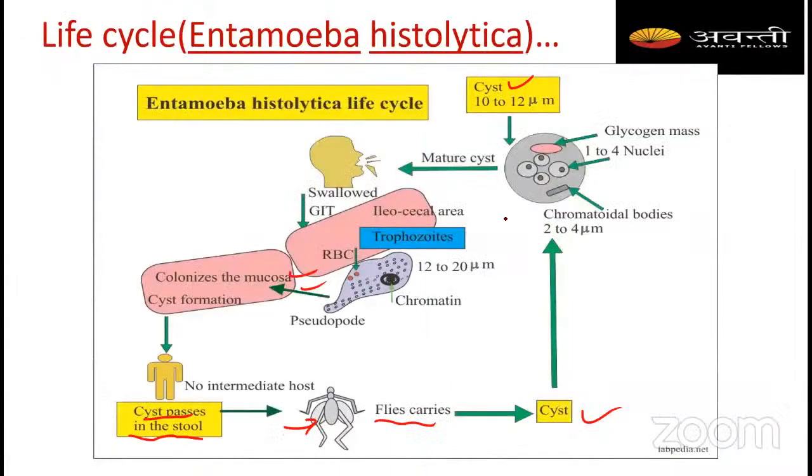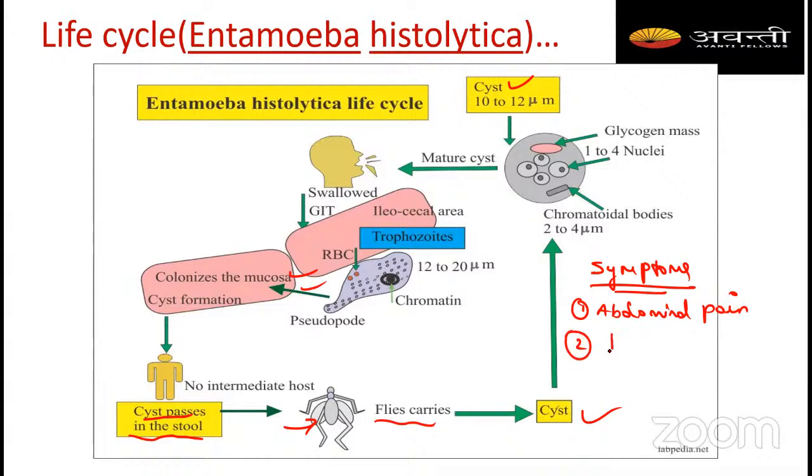Whenever we are talking about the symptoms, the main symptom is abdominal pain, and also bloody stool. We can say the patient passes the stool along with the blood. So in the stool, blood is going to be released.